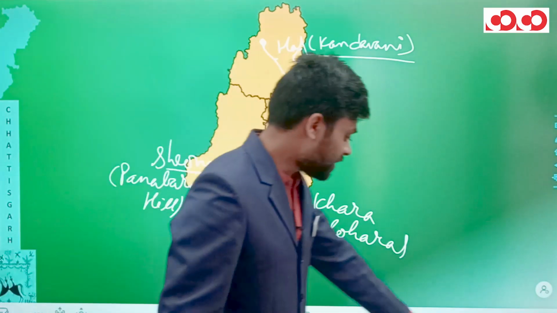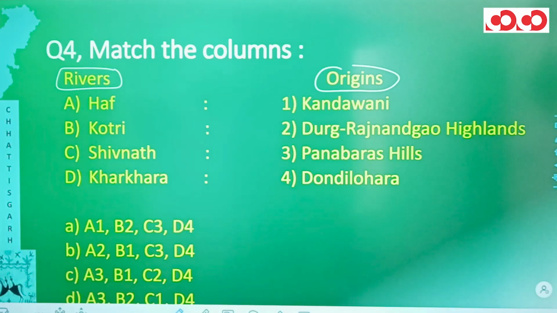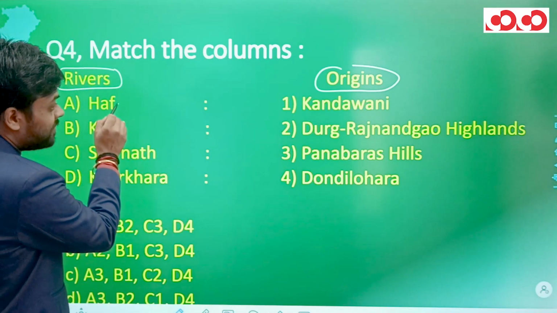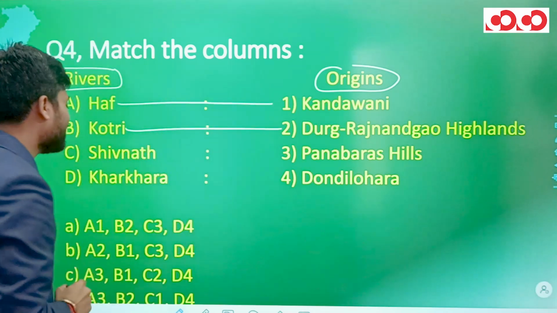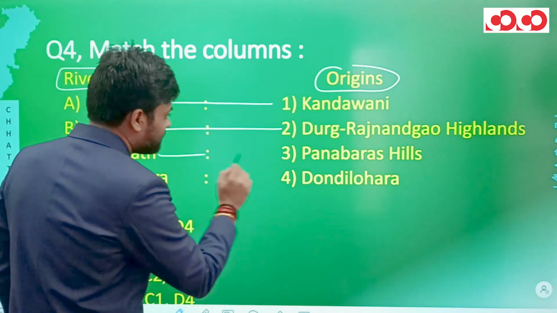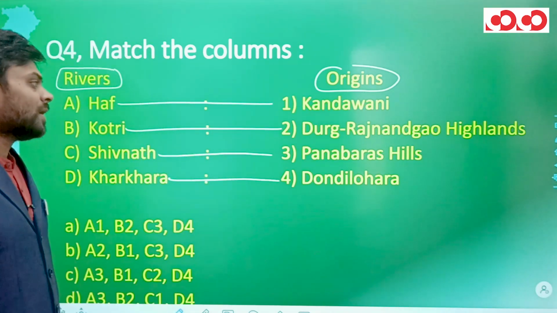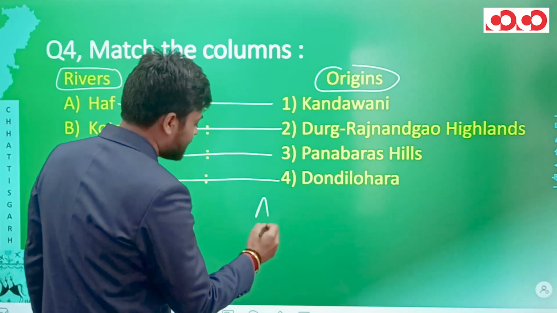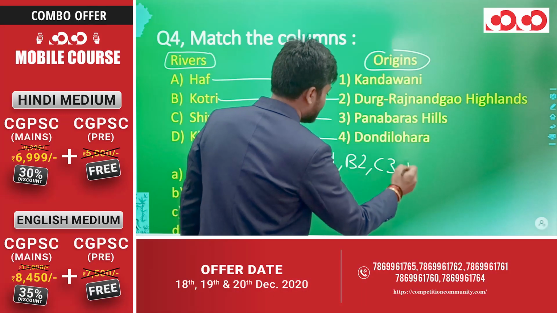Now, coming back to the question, if we try and form the pairs, Halfa river can be matched with Kandavani, Kotri can be matched with Durg Rajnandgaon highlands, Shivnath can be matched with Pana Baras hills, and Kharkhara can be matched with Dondi Lohara. So the pairs that we generate are A1, B2, C3 and D4.